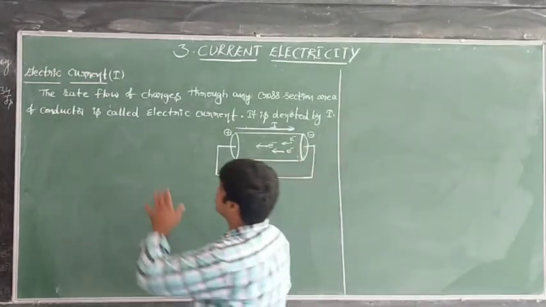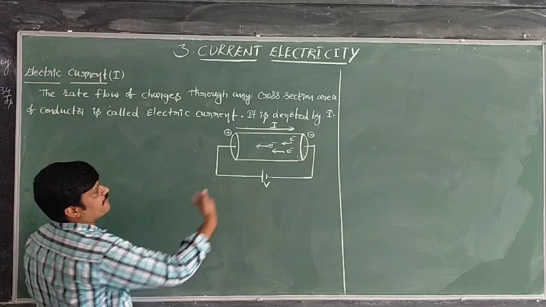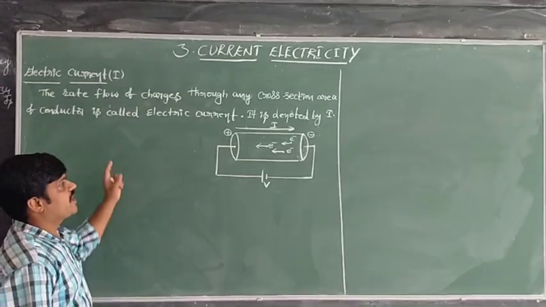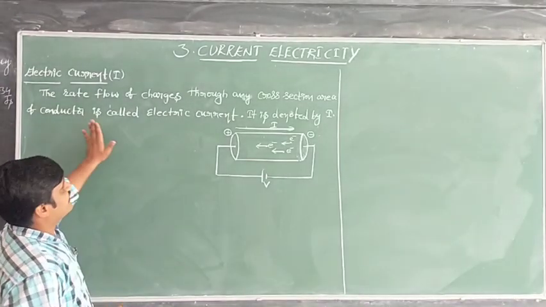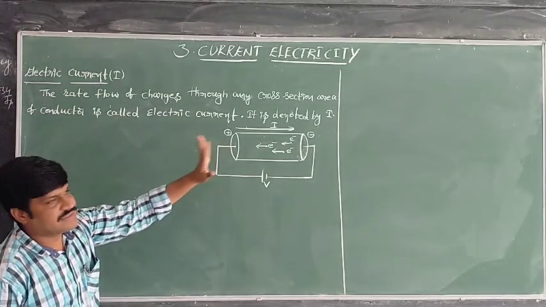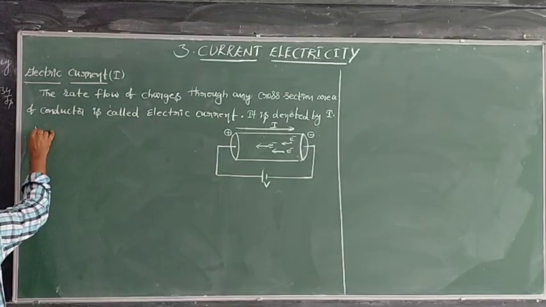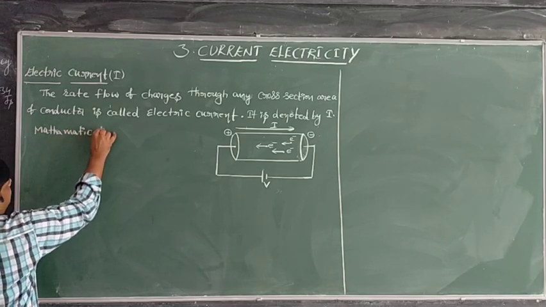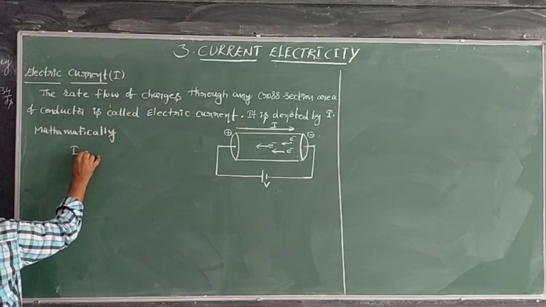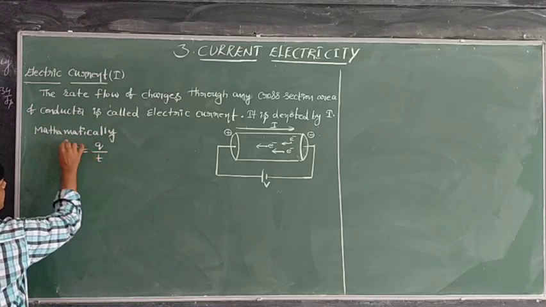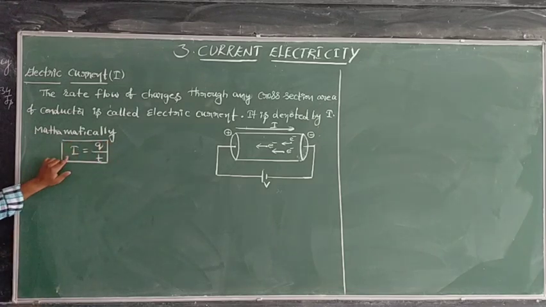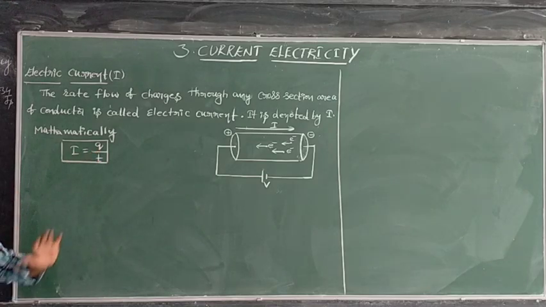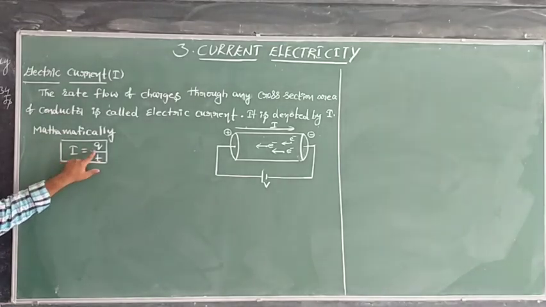So electric current means, with respect to time, how many electrons pass through the area of cross section of the conductor. Electric current is denoted by the letter I. Mathematically, electric current I is equal to charge by time, I = Q/T, where I is electric current, Q is charge, and T is time.